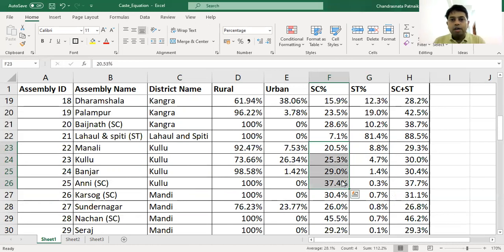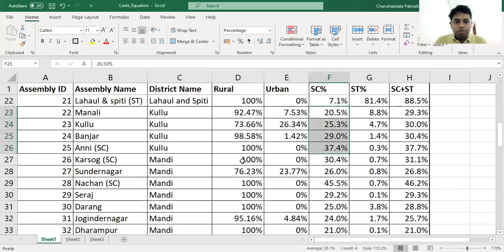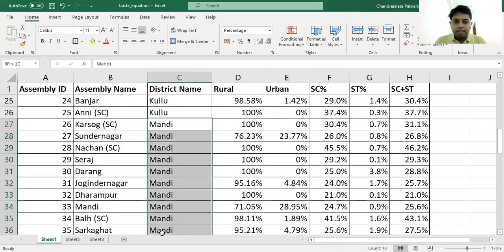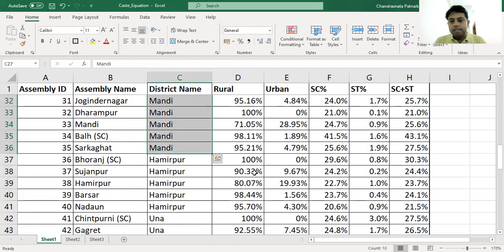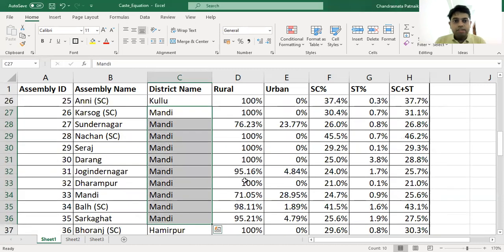So let's look at how Kullu has voted in the past. In Kullu, BJP was able to win 3 seats in 2017 and Congress only 1. But the vote share difference was around 5%. In 2012, Congress won 2, BJP 1, and HLP 1 seat. After Kullu, there's Mandi. This is very significant. In Mandi district, you have 10 assembly constituencies.